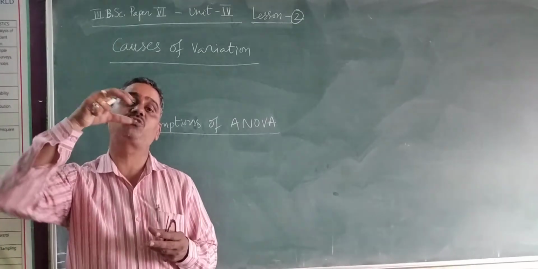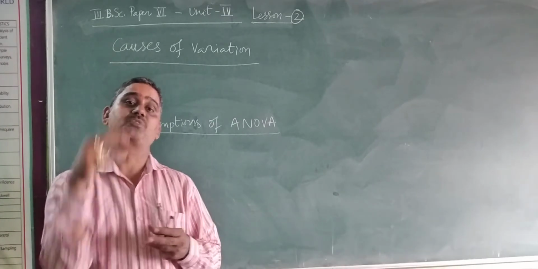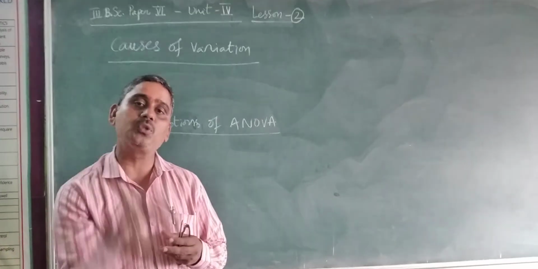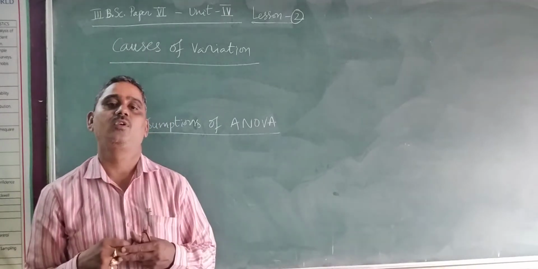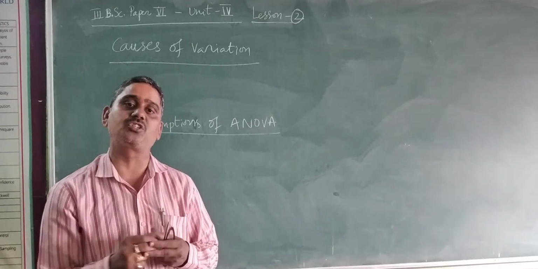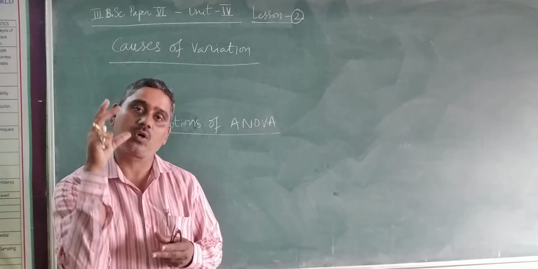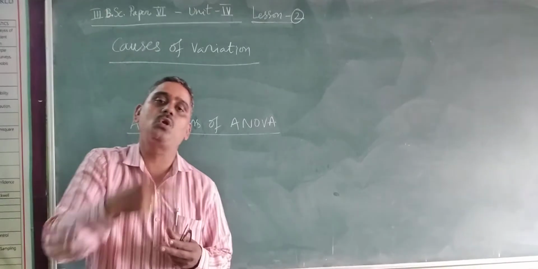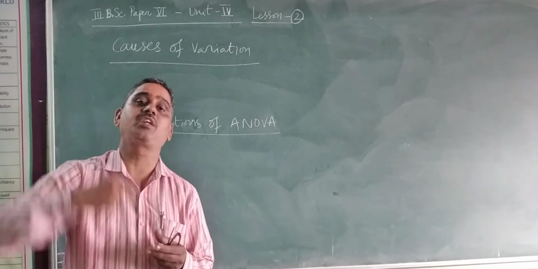Treatment is the one such factor to observe the variation. So the variation is observed due to that particular treatment. Such identifiable causes of variation are also known as controlled variation. The variation can be controlled.